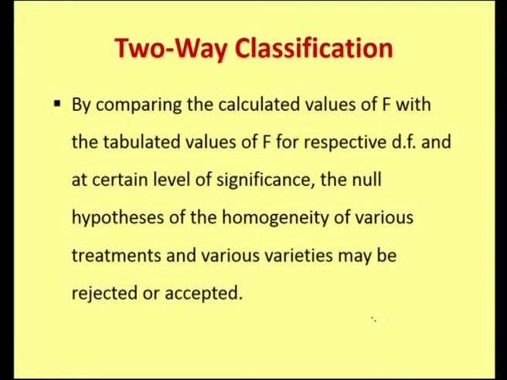By comparing the calculated values of F with the respective table values with the respective degrees of freedom at a certain level of significance, we accept or reject the hypothesis. If the calculated value is less than the table value, we may accept, otherwise H naught is rejected.